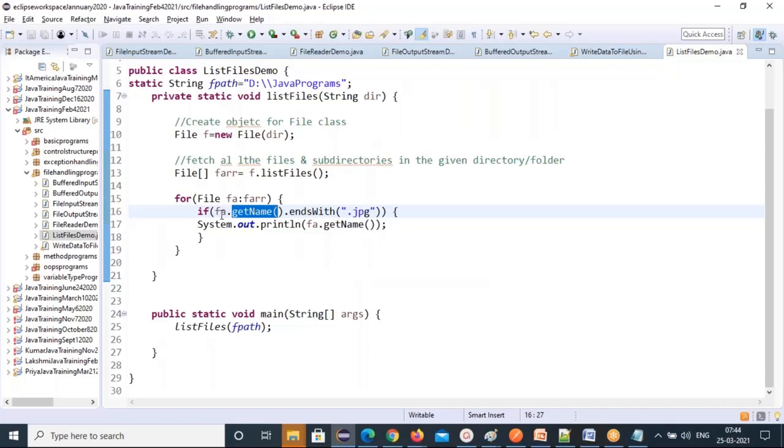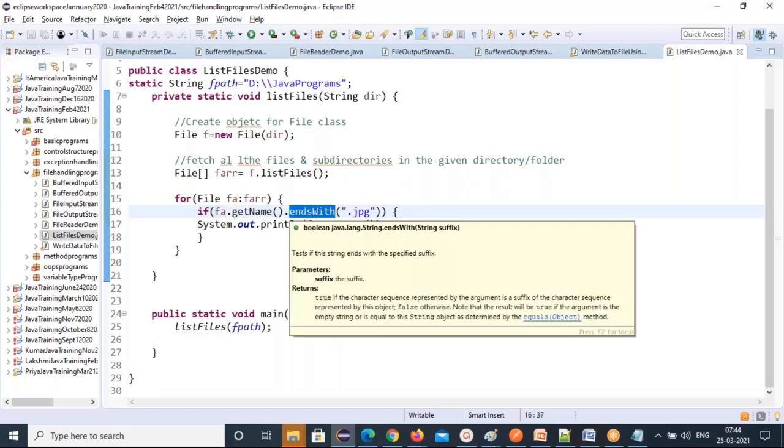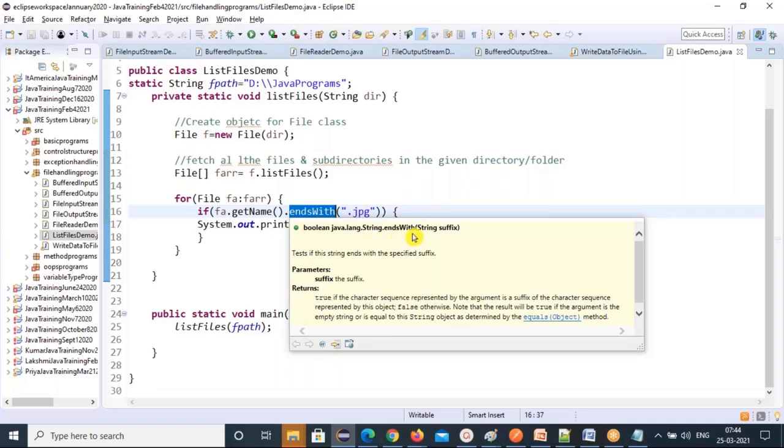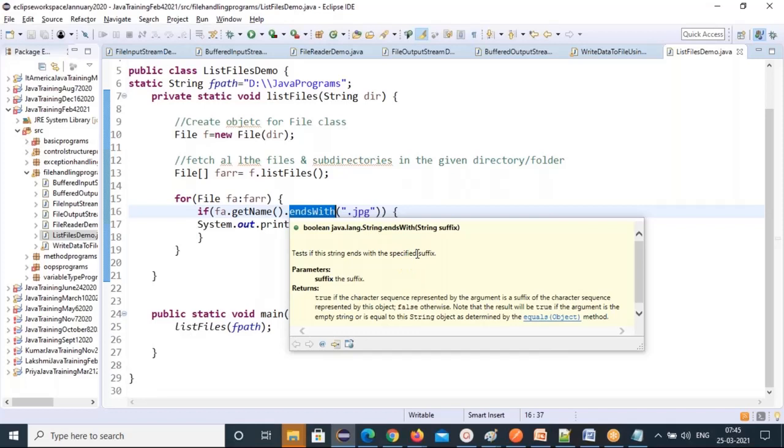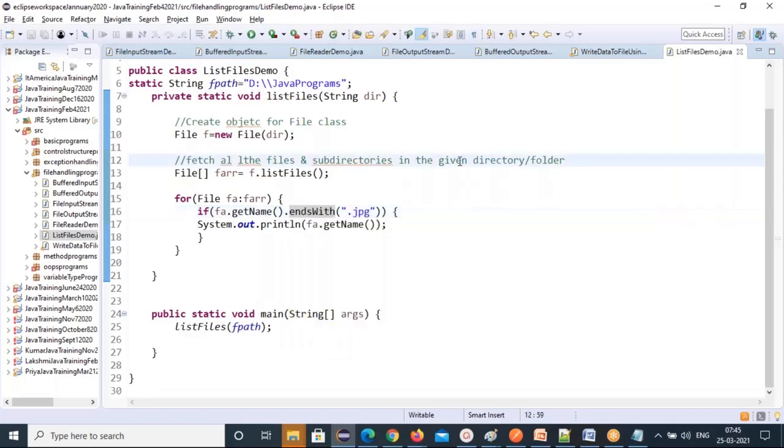The getName method will get the name of that file, and this is a string. endsWith is a String class method, java.lang.String endsWith, where you give the suffix. endsWith is a method which checks whether that string is ending with whatever suffix you have given. There is also a startsWith method. Next class, that's what we are going to discuss. Tomorrow's class, we are discussing string handling completely. Okay. So that's all about file handling. Any questions?